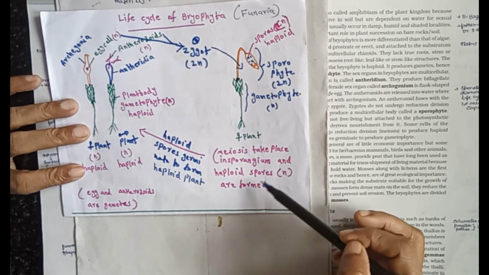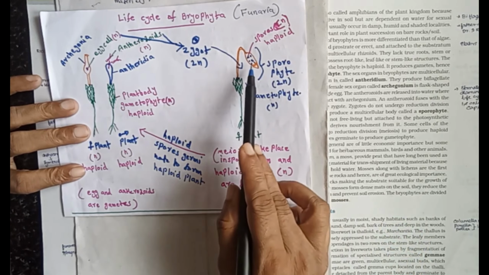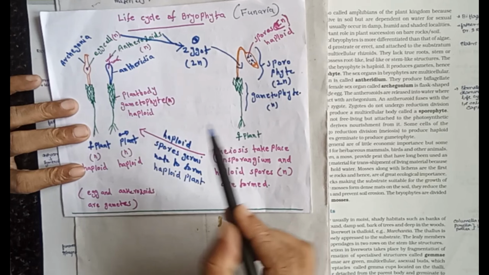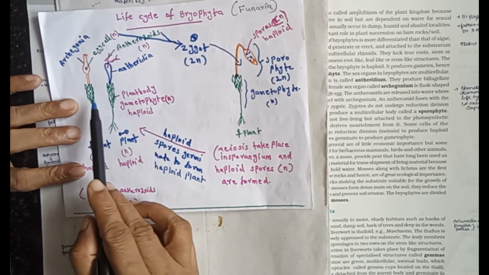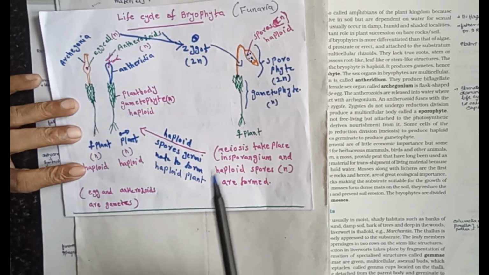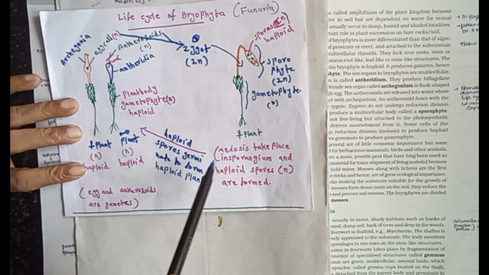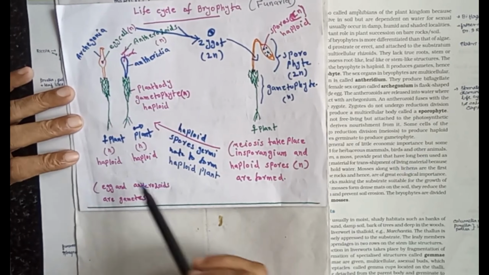These haploid spores fall onto the substratum and germinate to form the next generation thallus. This is the life cycle of Funaria, a member of the moss group.